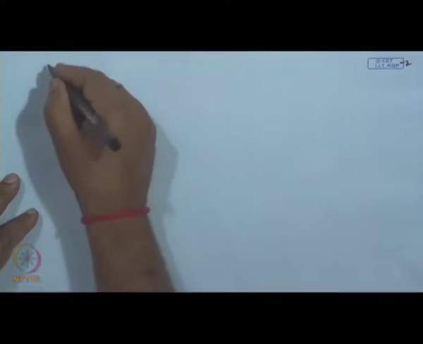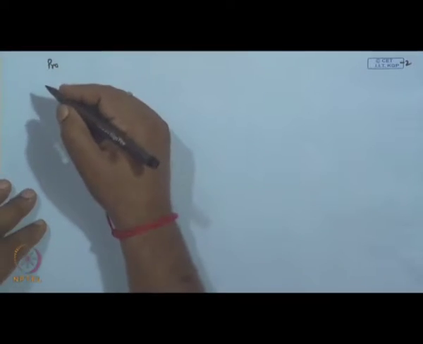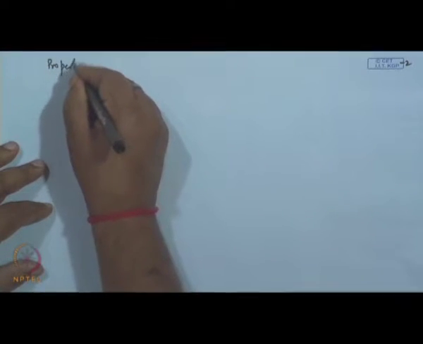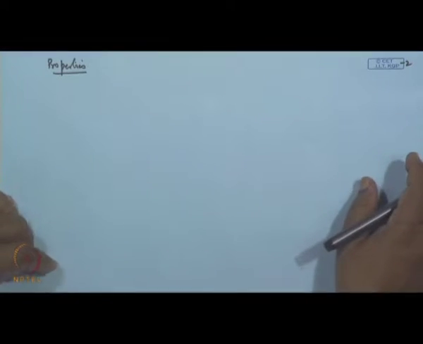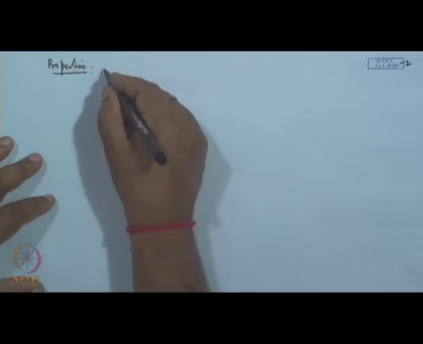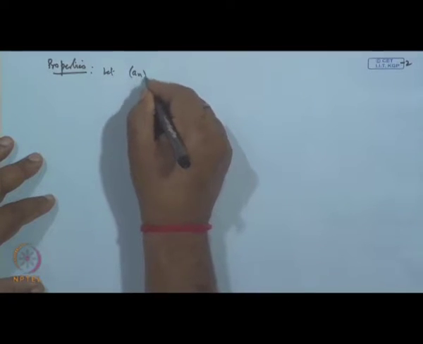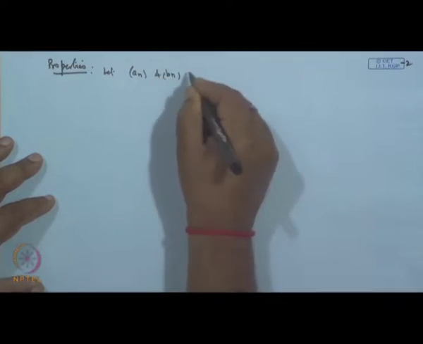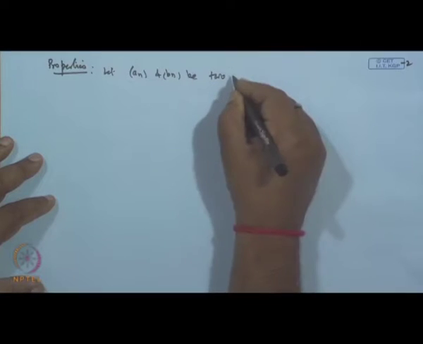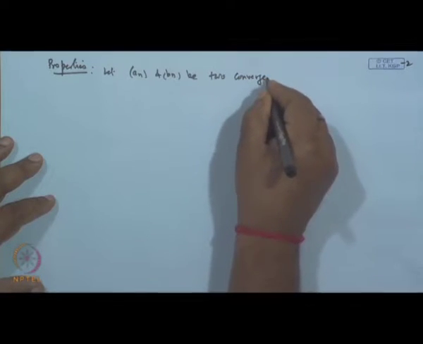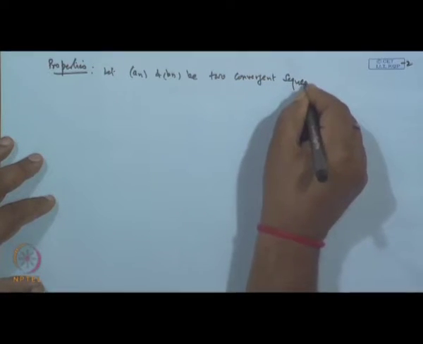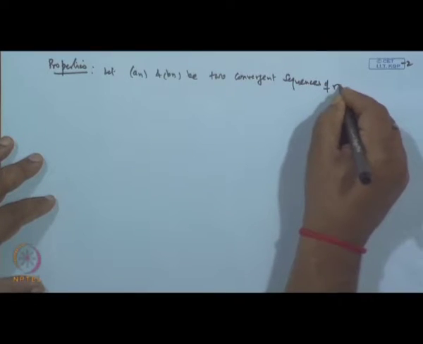Then there are certain properties. If there are two sequences, various properties, the addition, multiplication and subtraction: let a n and b n be two convergent sequences of rational numbers.